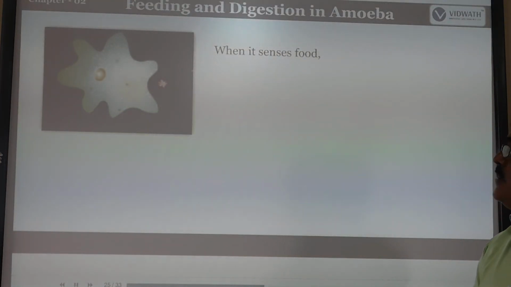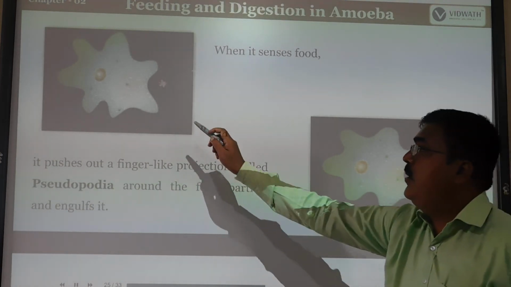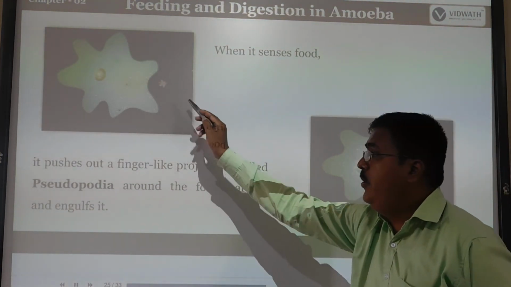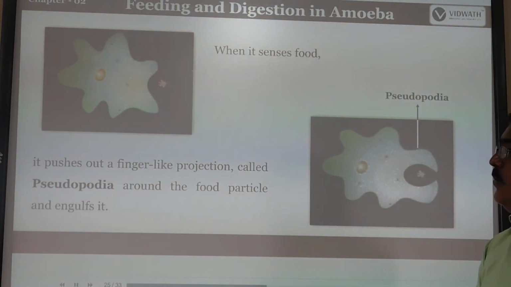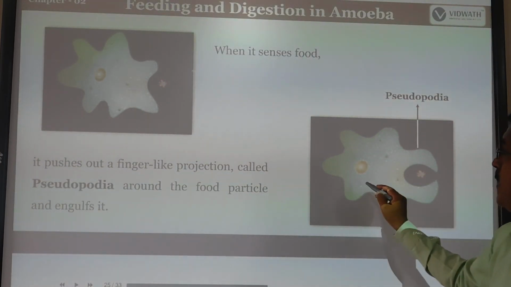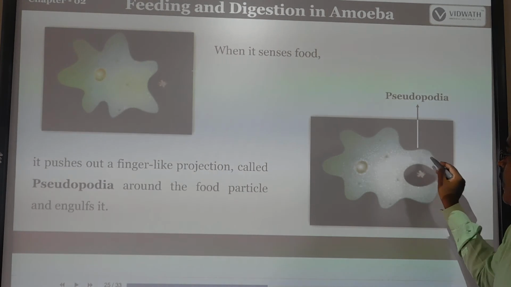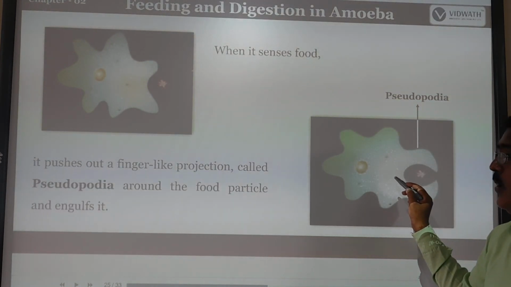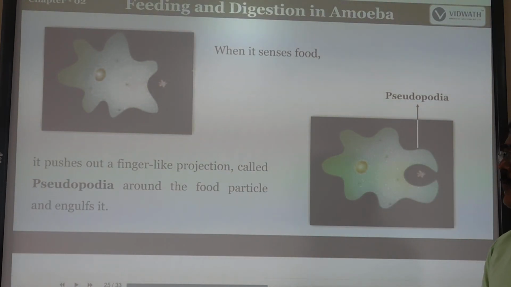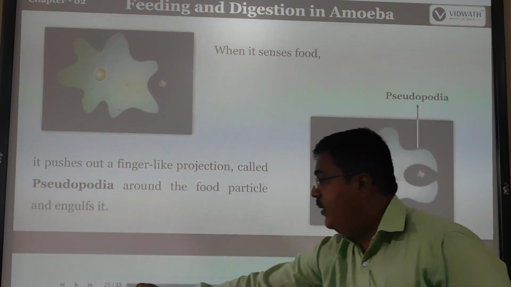When it senses the food, observe the drawing here. This is the end of the food particles. It pushes out finger-like projections called pseudopodia. This part can be called the pseudopodia, which go around the food particles and engulf them. They can then be easily consumed.